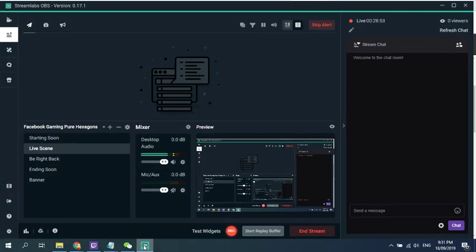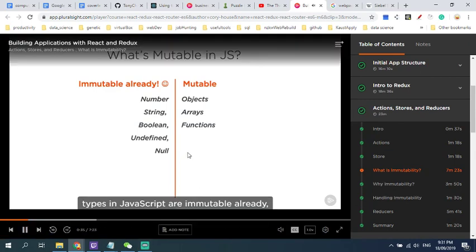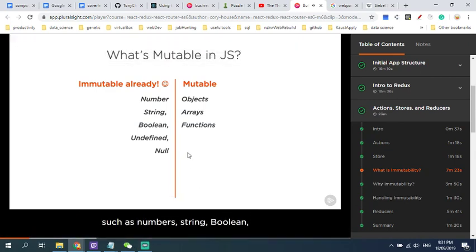It's worth noting that some types in JavaScript are immutable already, such as numbers, string, boolean, undefined, and null. In other words, every time you change the value of one of these types, a new copy is created. Mutable JavaScript types are things like objects, arrays, and functions.